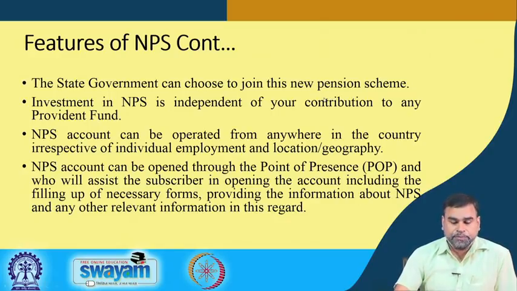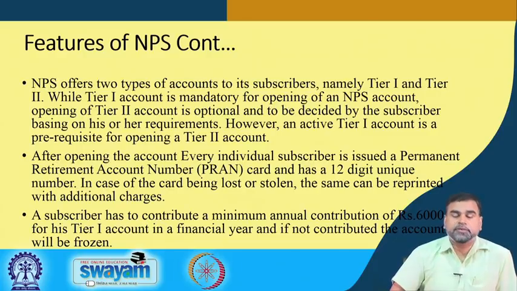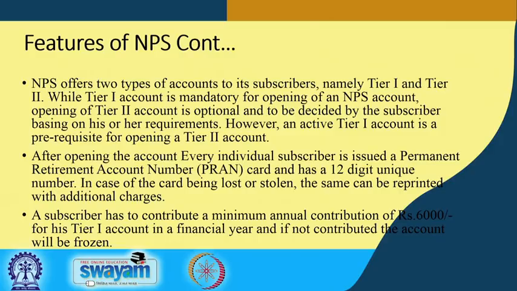But what exactly happens to that particular account? There are two types of account in NPS. One is tier 1, and the other is tier 2. The tier 1 account is mandatory for opening, but tier 2 is optional. It can be decided by the subscriber if they want to open it, or if there is any requirement for the tier 2 account. However, the tier 1 account is a prerequisite for opening the tier 2 account. Somebody can open the tier 2 account only if he or she has the tier 1 account.